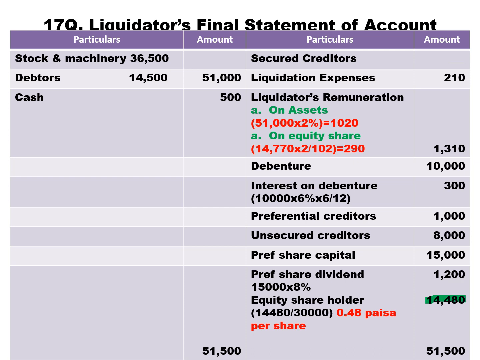So the leftover amount will be 14,770. ಉಳಿದಿರೋ ಹಣ 14,770.